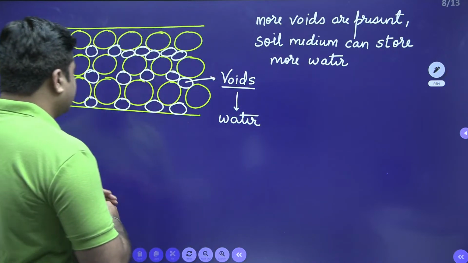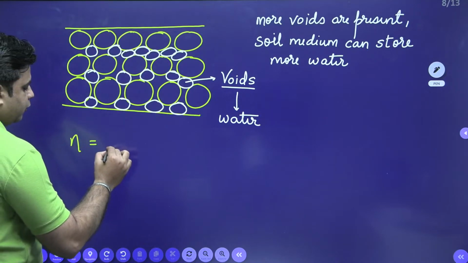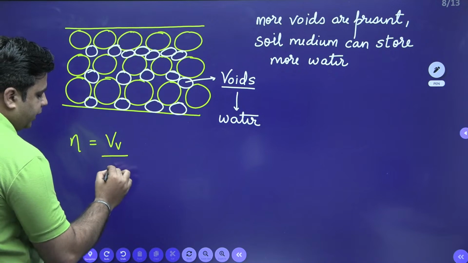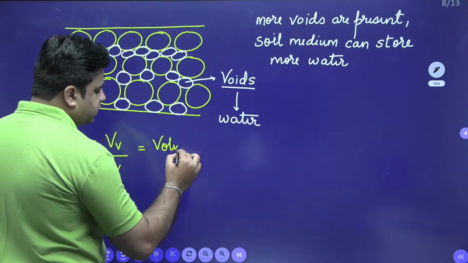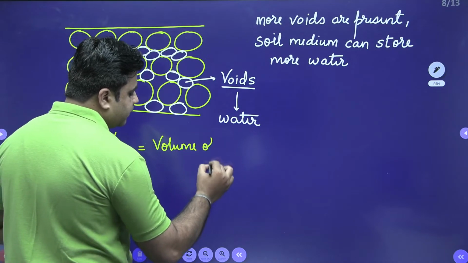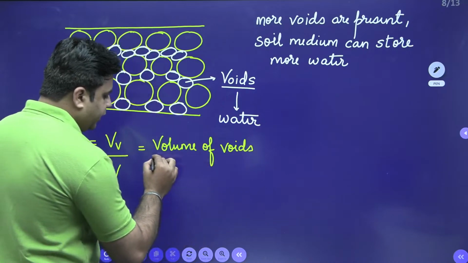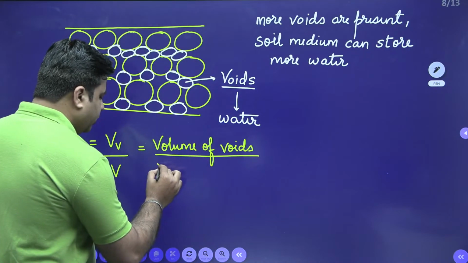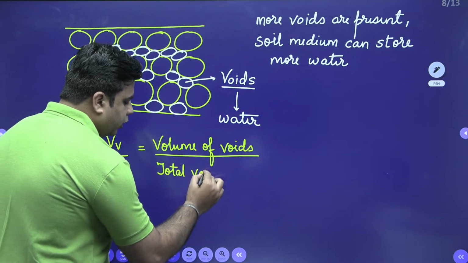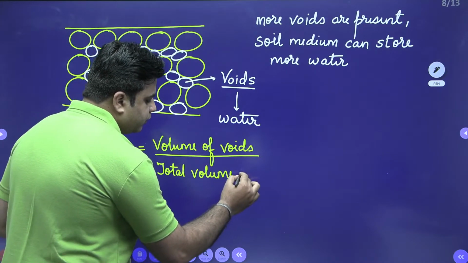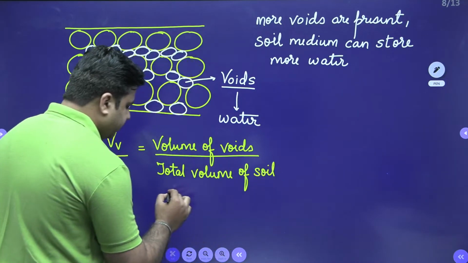So first of all, let me define porosity. Porosity n is equal to volume of voids divided by total volume of soil medium.